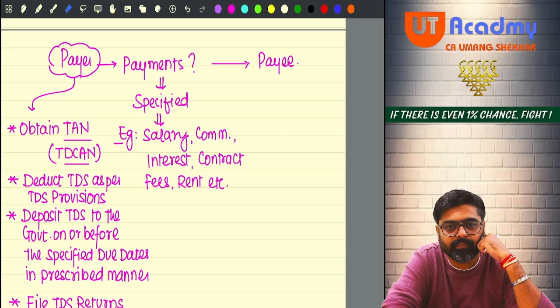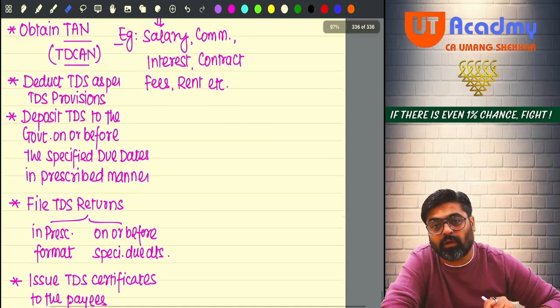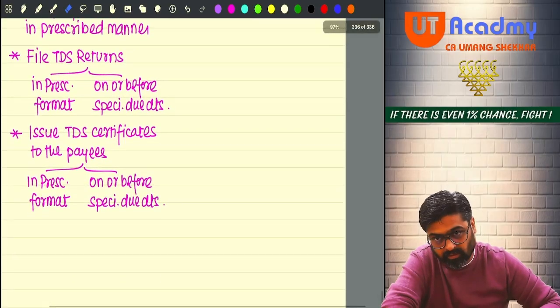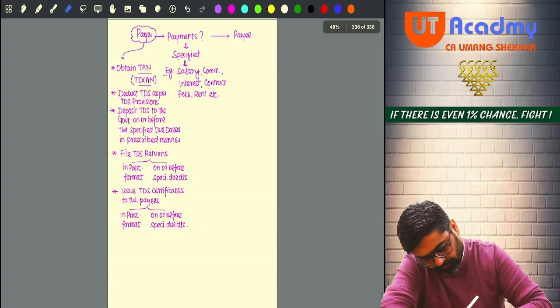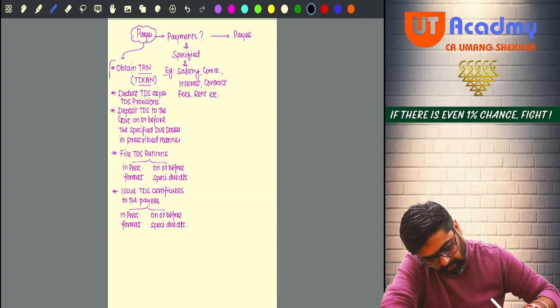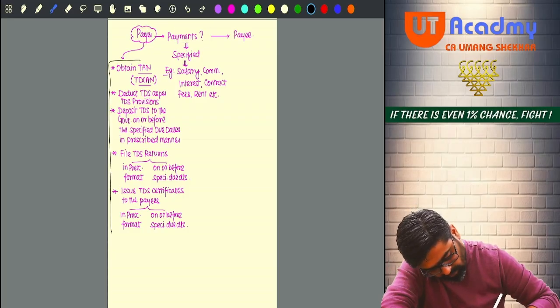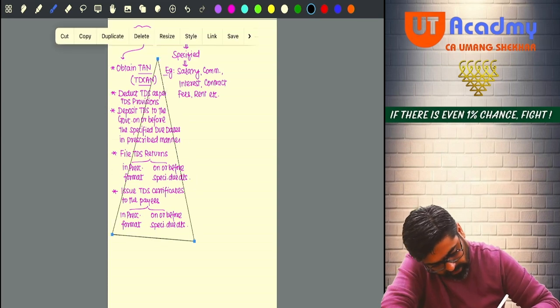Getting my point? In the same manner, there are TDS returns also. TDS procedural aspects also. For all these provisions, there is only one page in the ICI study module which I will tell you all to read.